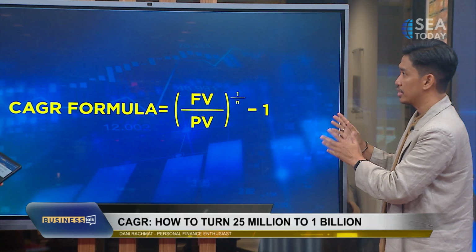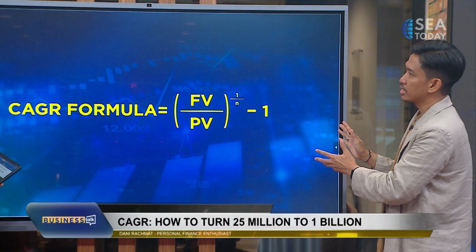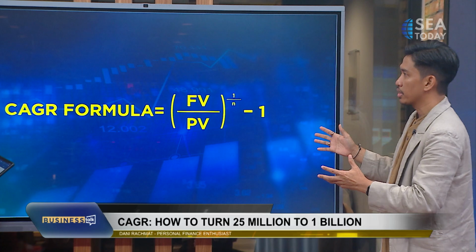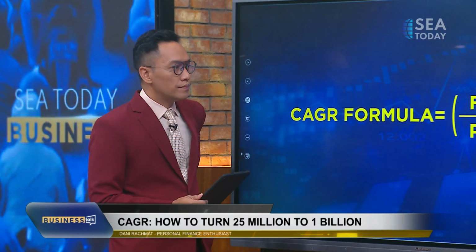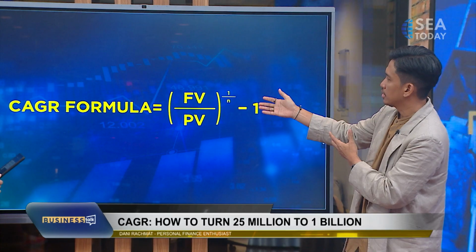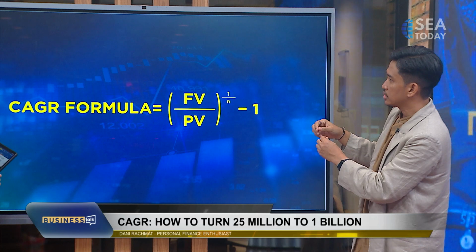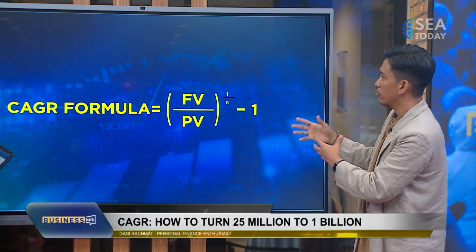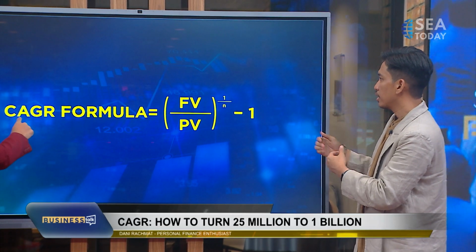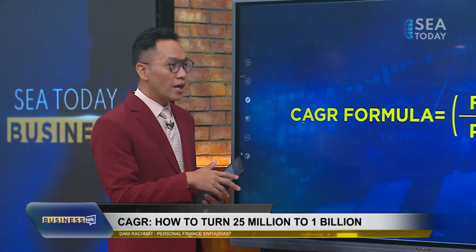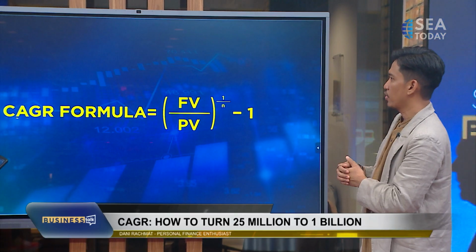They think that is the growth, and that can be misleading because the result can be very big. We use this formula to show the growth of an instrument, so we have to see the CAGR formula because it shows the average compounding annual growth rate of an instrument.